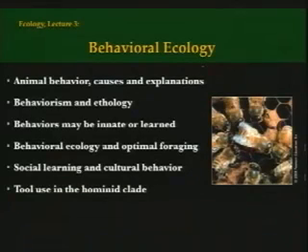Okay. Animal behavior: we'll look at causes and explanations for animal behavior, and we'll introduce that by looking into the history of the field a little bit. Behaviorism and ethology. Ethology, just a word for, really, animal behavior, a particular type of approach to the study of animal behavior. Behaviors, of course, may be innate, instinctual, or learned, and that's the old nature-nurture divide and discussion. And then we'll give a definition for behavioral ecology and look at examples of optimal foraging, which fit well under behavioral ecology. What in the world is that?